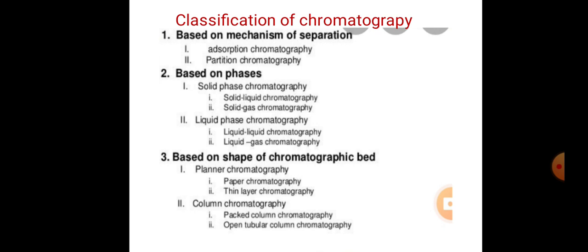Third one is based on the shape of the chromatographic bed. It is divided into two types: planar chromatography and column chromatography. Planar chromatography is divided again into two types: paper chromatography and thin layer chromatography. Column chromatography is also divided into two types: packed column chromatography and open tubular column chromatography.